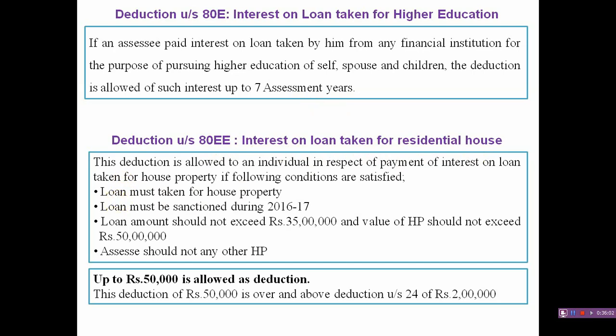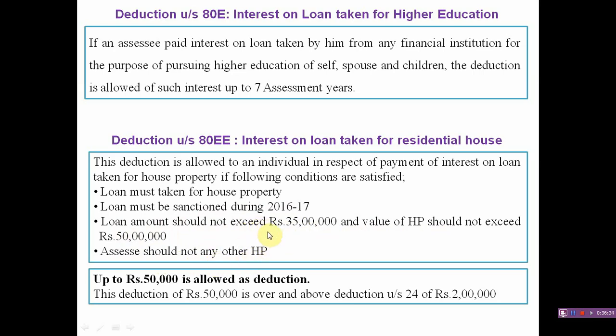These are: loan must be taken for the house property, loan must be sanctioned during 2016-17, the amount of loan should not exceed rupees 35 lakh, the value of house property should not exceed rupees 50 lakh, and the assessee should not have any house property other than this one.